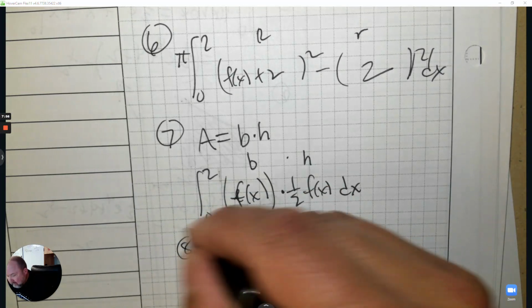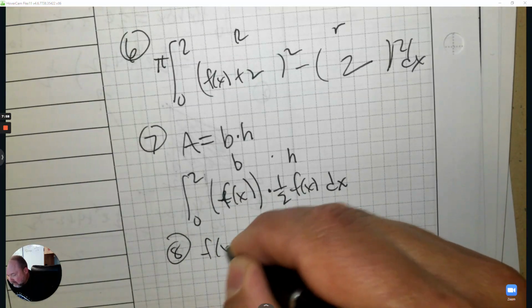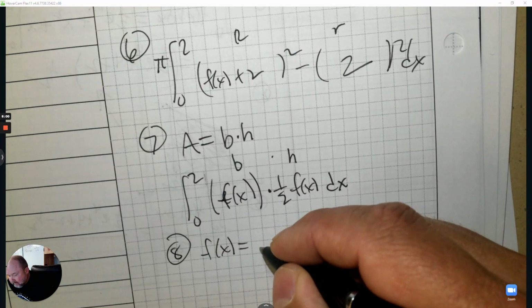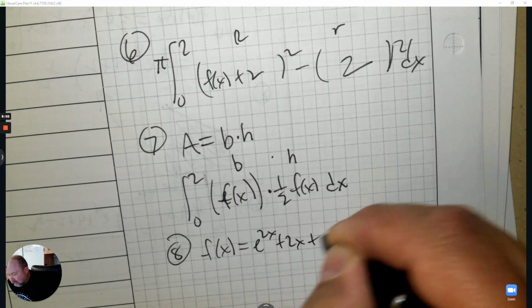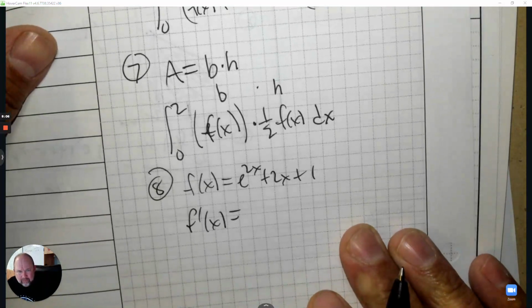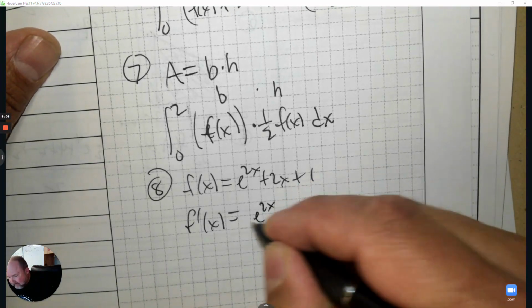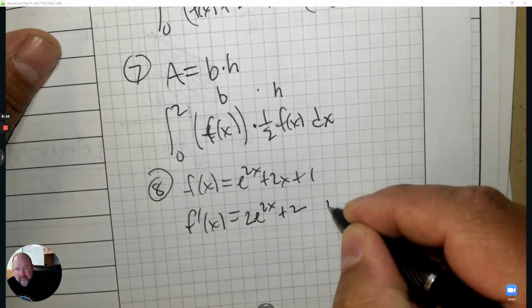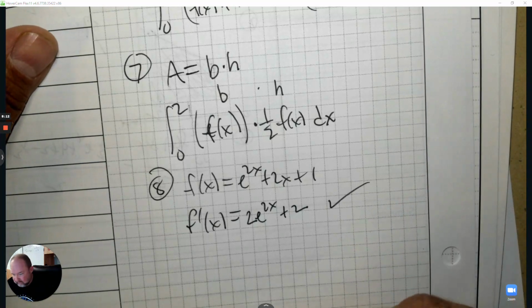Number 8. Find the derivative of f at x. Let me write this down again so we can do that. e to the 2x plus 2x plus 1. So if I took the derivative, and again, you should press pause and do it first. You copy, and the hook plus 2. Done. Good job, right? You did it first, and you did it right.